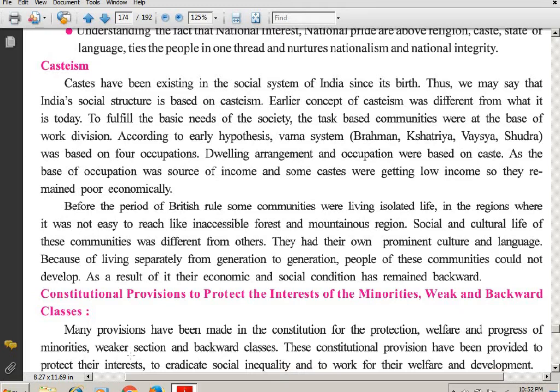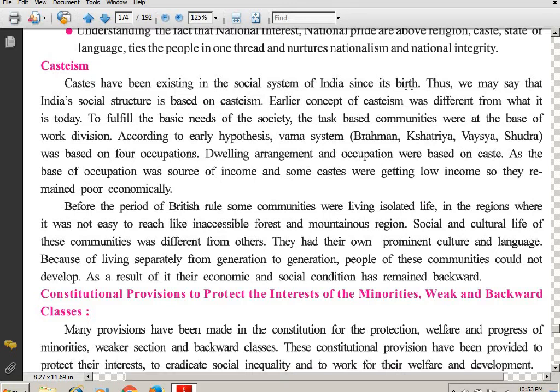Casteism. Castes have been existing in the social system of India since its birth. Thus, we may say that India's social structure is based on casteism. So students, the caste system is not at all new to us. We know that it has been existing in India since its birth.